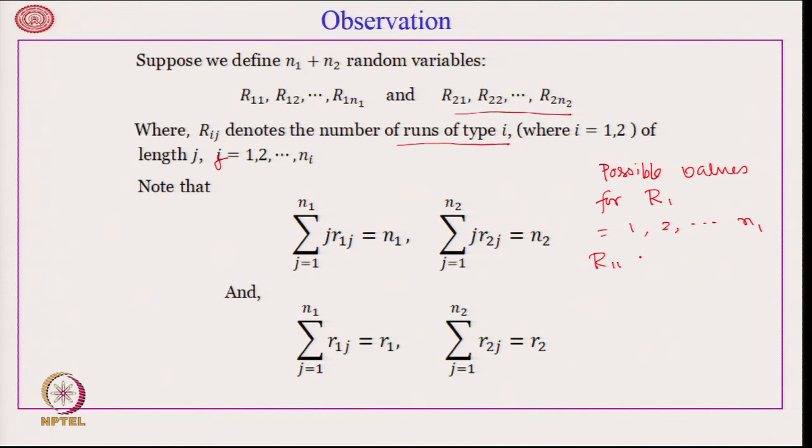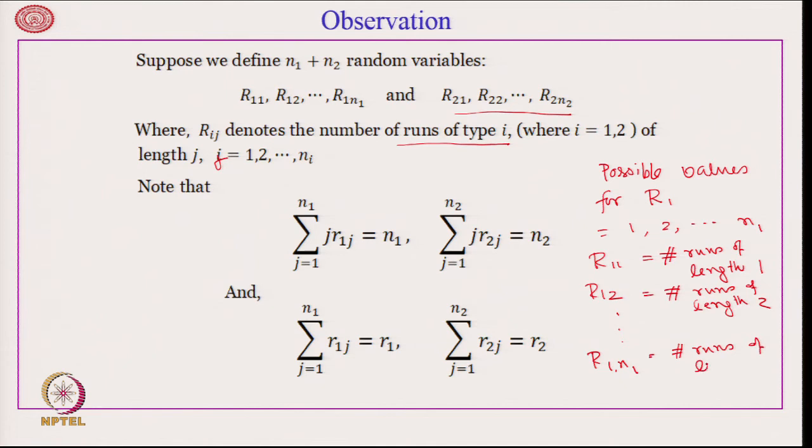So, R11 is the number of runs of length 1, R12 is equal to the number of runs of length 2, up to R1n1, which is equal to the number of runs of length n1. This is with respect to elements of the first type, that is A.